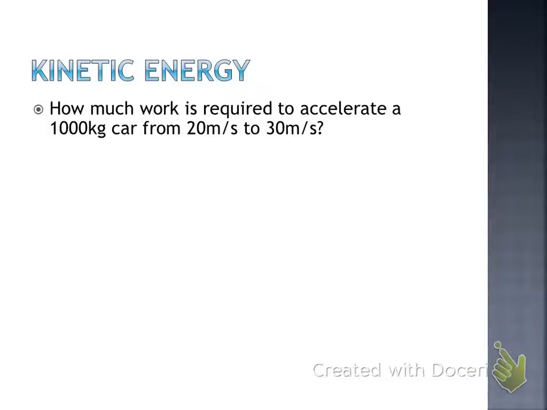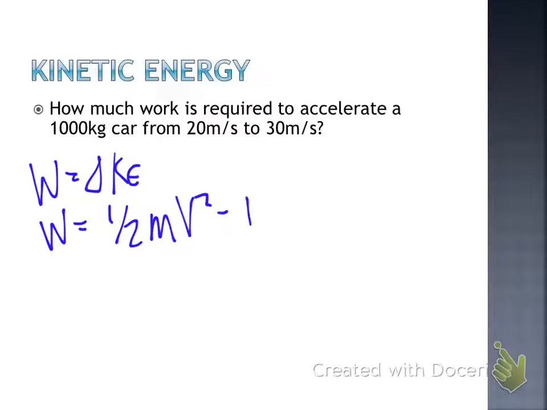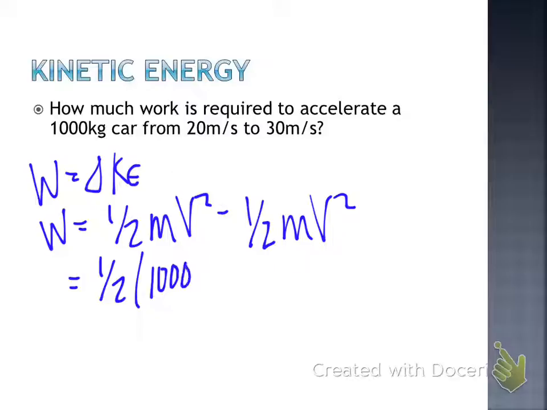Okay, so we know that work is equal to the change in kinetic energy, 1/2 mv squared minus 1/2 mv squared. Our final velocity here is 30 meters per second.